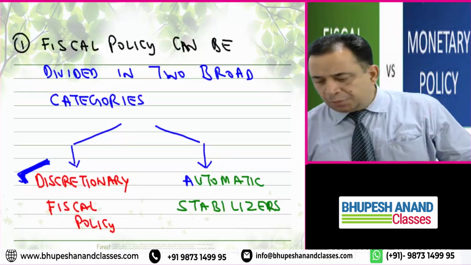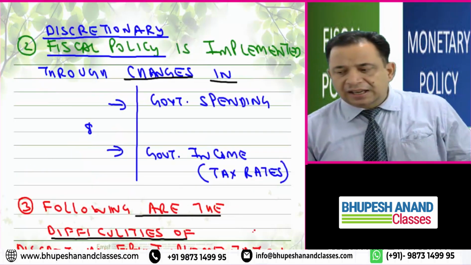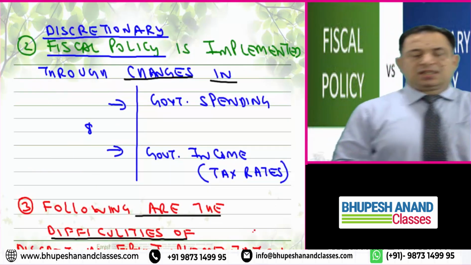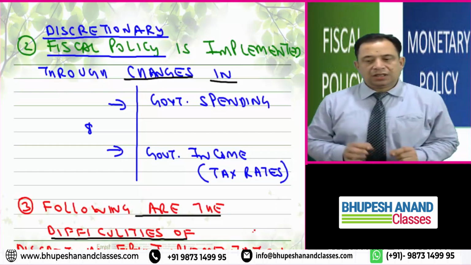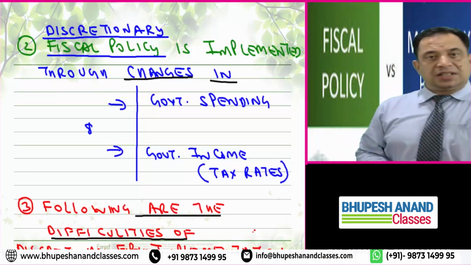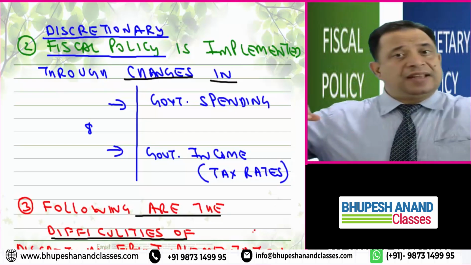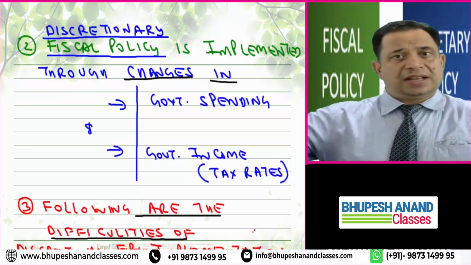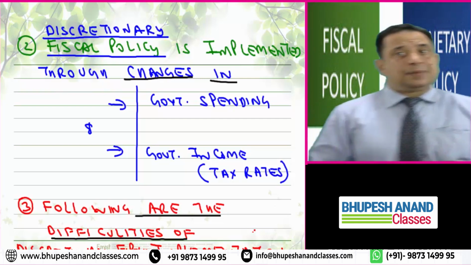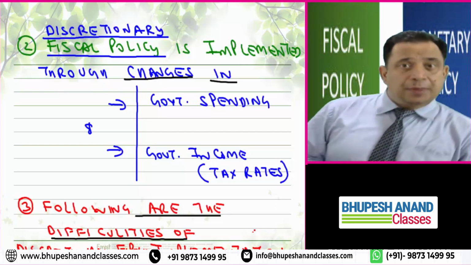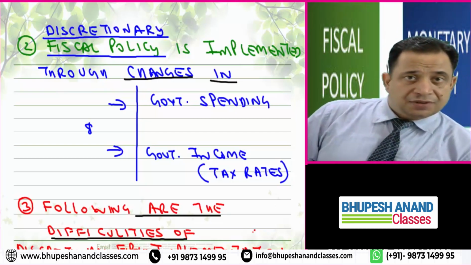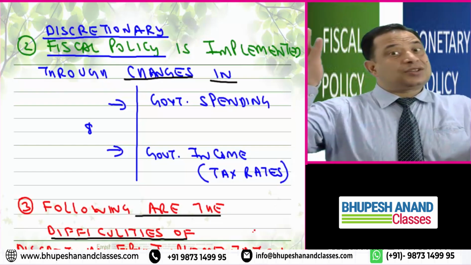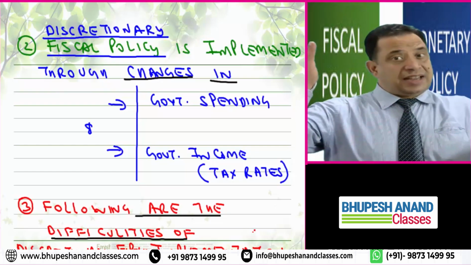So discretionary fiscal policy is implemented because either we can change spending or we can change income. With the help of these two only we can change. So discretionary policy is implemented either with a change in government spending, where I decrease or increase government spending, or with a change in income, that is tax rates.